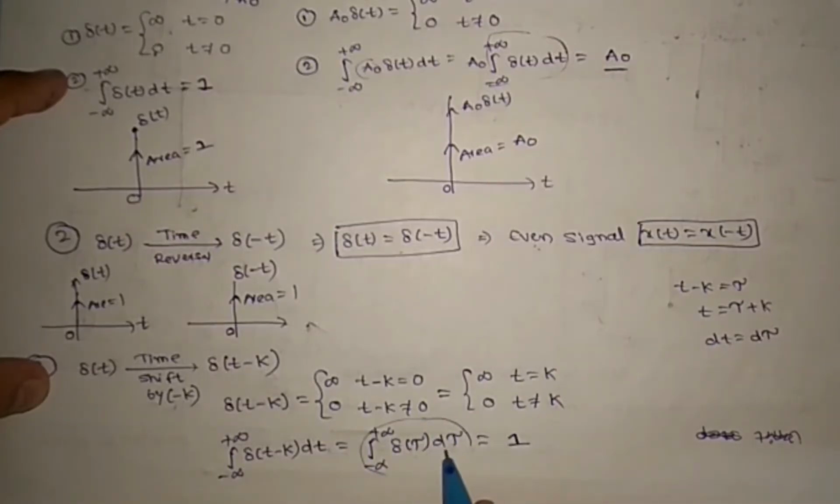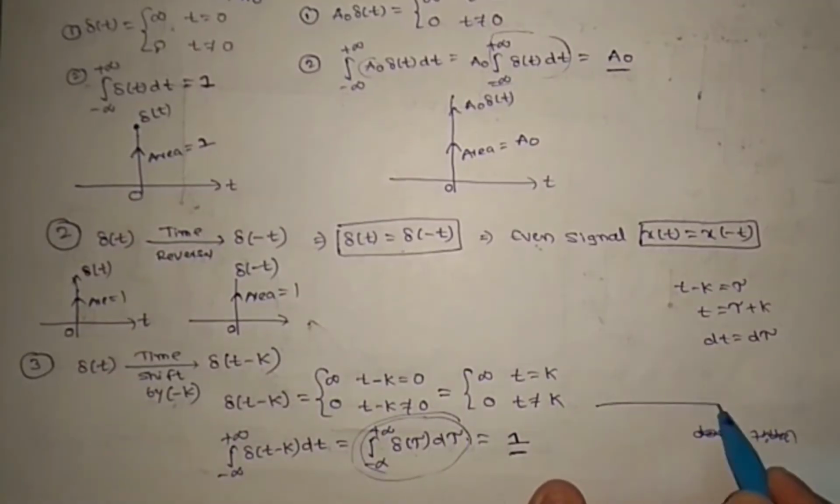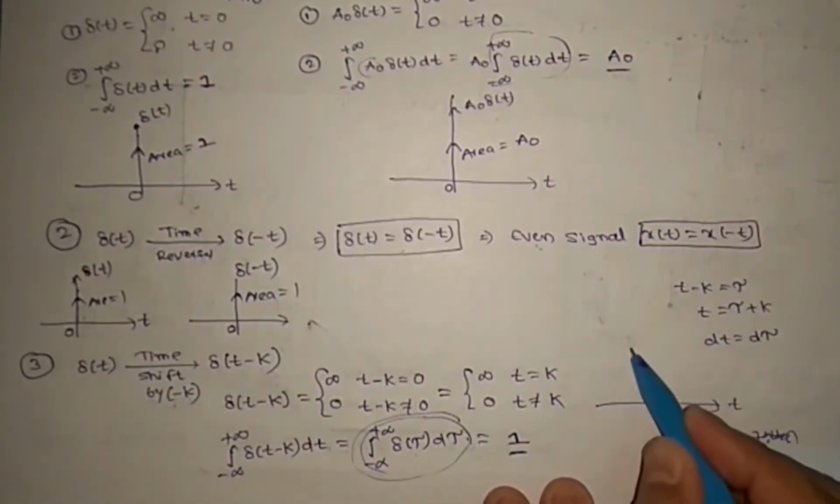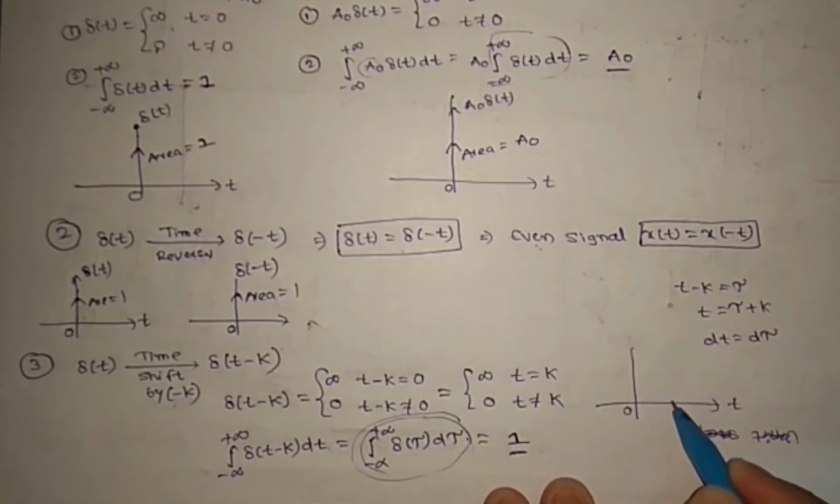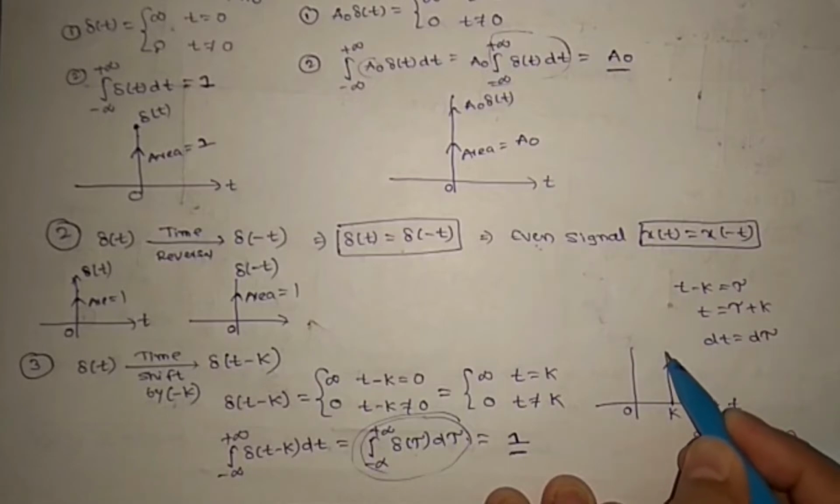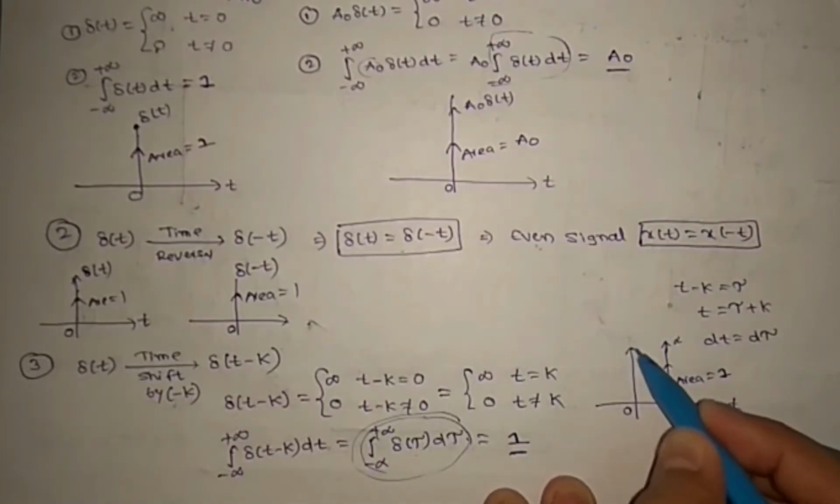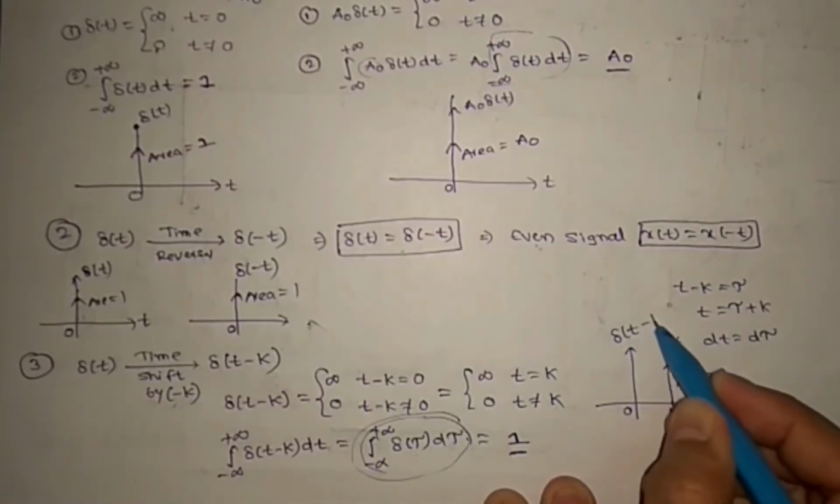Instead of t, it is tau, but the format is the same, right? This is equal to 1. So the area is 1 only, but it has shifted now. If you draw this signal now, it is shifted to k, and here we have an infinite amplitude, but the area is still 1 only. So this is del of t minus k.